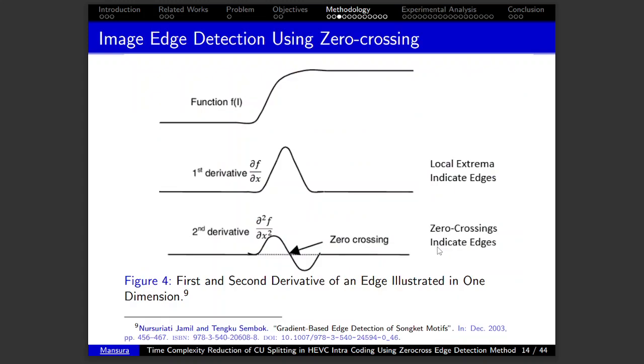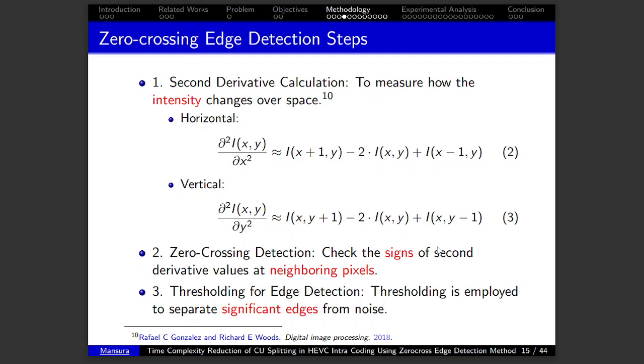So now let's move on to zero crossing edge detection. In this edge detection, at first we calculate the first derivative to detect local extremes, and then we calculate the second derivative to indicate zero crossing. So here are the steps of zero crossing edge detection. At first, second derivative calculation to measure how the intensity changes over space, both horizontally and vertically. And then zero crossing detection to check the signs of second derivative values at neighboring pixels. And after that, thresholding for edge detection. Thresholding is employed to separate the significant edges from noise.